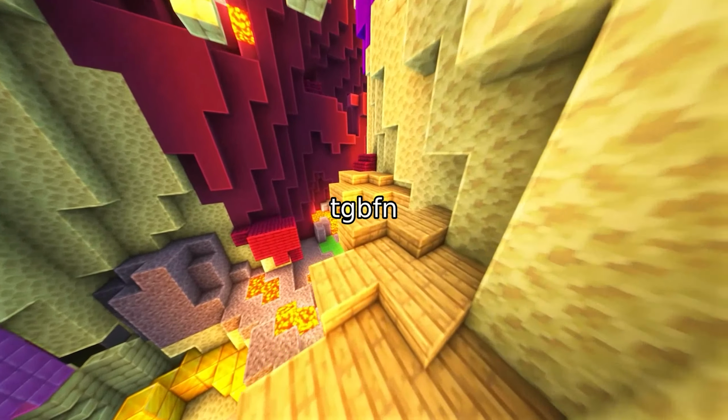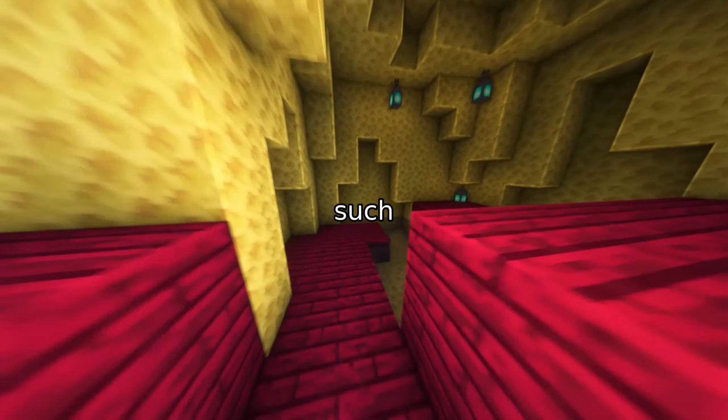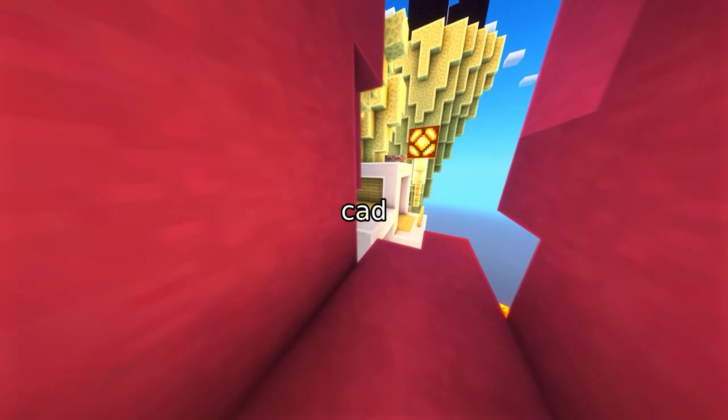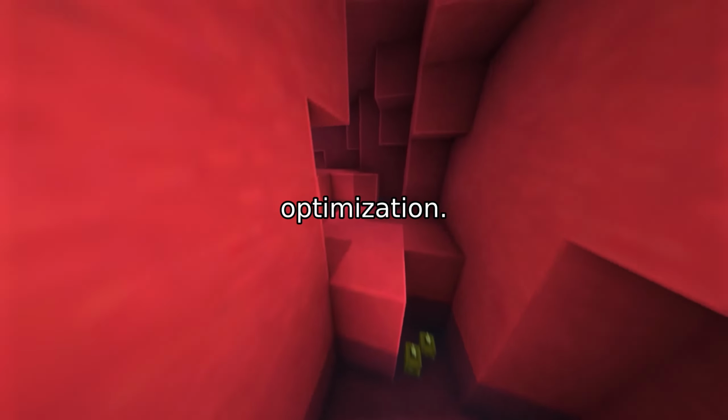Future work will extend TGBFN to handle more complex constraints, such as stress tolerance, mass distribution, or manufacturability rules, and apply it to broader CAD tasks, including assembly planning and topology optimization.